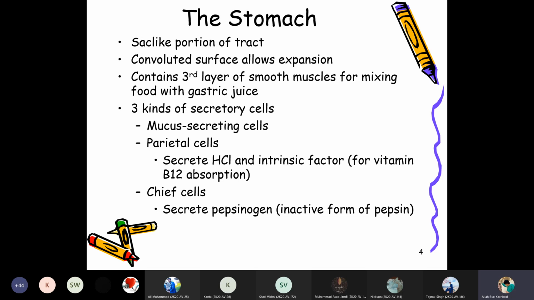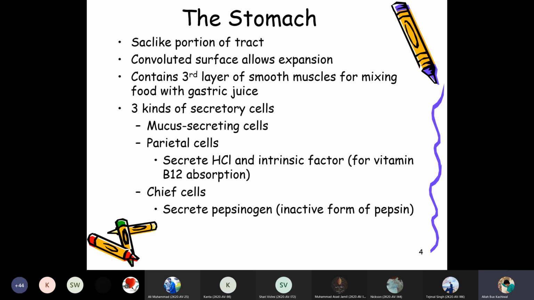So three kinds of secretory cells are present in the stomach. One is the parietal cells, which secrete hydrochloric acid and intrinsic factor for vitamin B12 absorption. So the intrinsic factor is also produced by the parietal cells, which helps in the digestion and absorption of the vitamin B complex.